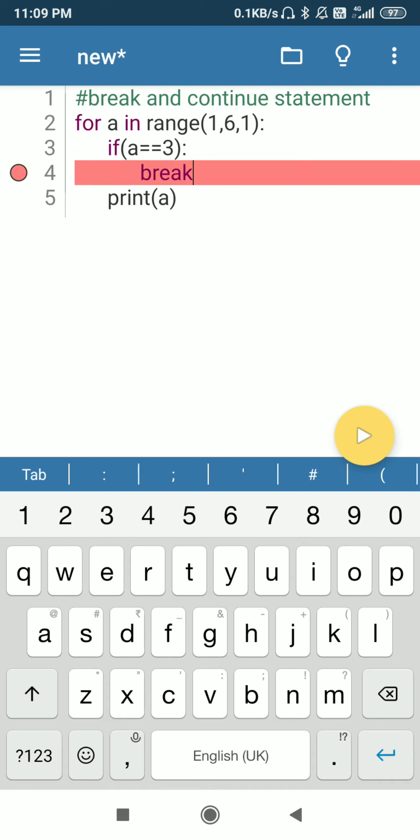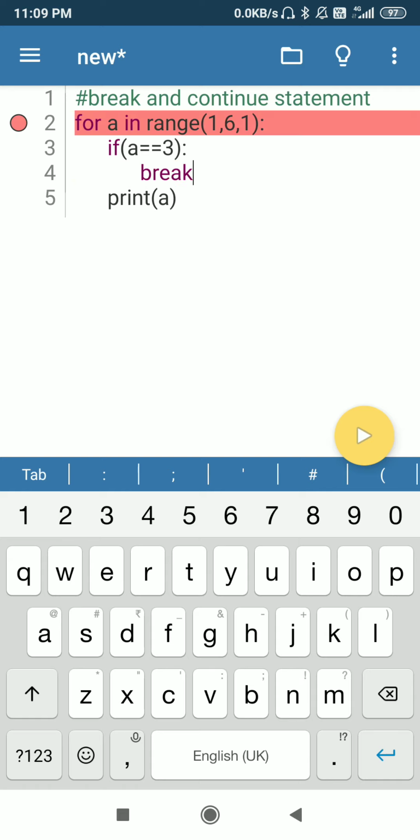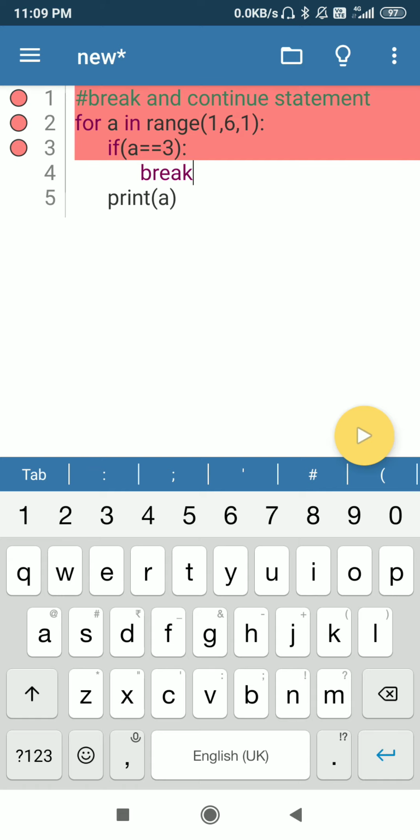You can see the indentation. So student, this line number 4 will execute when the condition given in line number 3 is true. Here only, not here. If the condition is true, that is when value of a is 3, then break will be active, break will trigger.